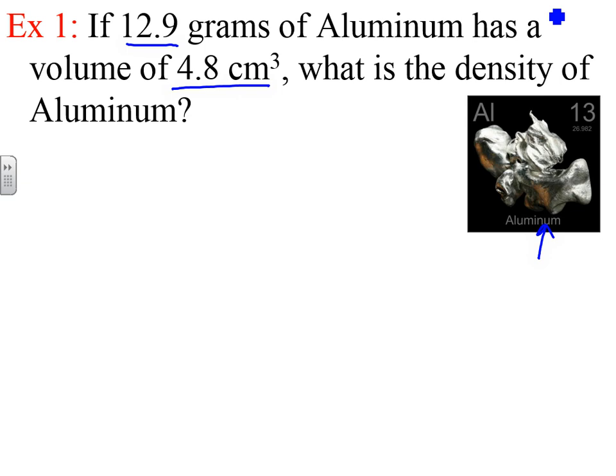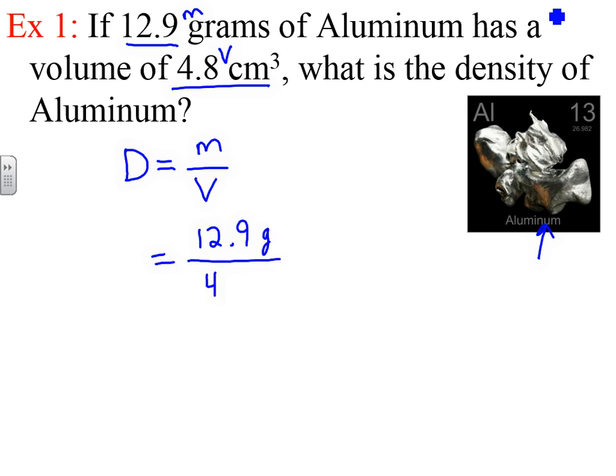Now for this, we're going to use our first equation. So ask yourself, which equation are we using? We're using the first equation, which says density is mass over volume. And it's as simple as plugging the numbers into the equation. This right here is the mass, and this right here is the volume. So what we've got is 12.9 grams divided by 4.8 centimeters cubed. Go ahead and take a second, plug those into the calculator and divide them. Let me do that with you. 12.9 divided by 4.8 gives you 2.69.